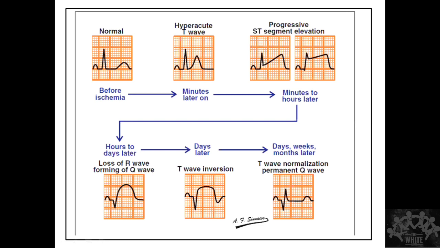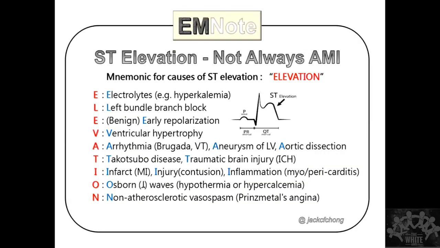And then what happens? We saw the ST elevation that is going to happen. Following that, you're going to get a Q wave formation. The duration is approximately 8 to 12 hours minimum. And then the T wave starts getting inverted. It elevates and then comes back to the baseline. So then you get a permanent Q wave and then the baseline dips down. So early Q wave means this myocardium is still viable. So you can still try to go for an intervention.